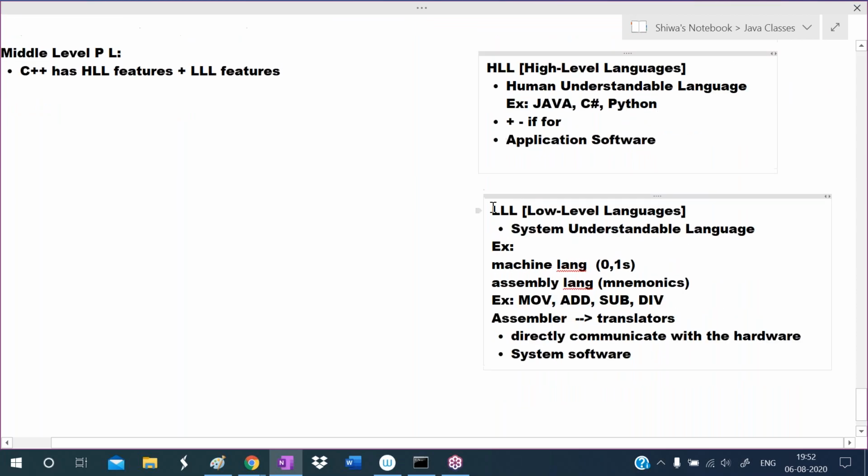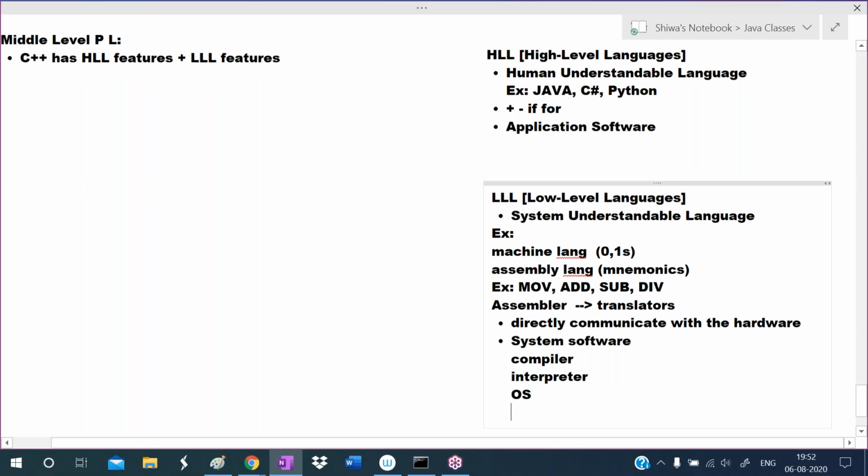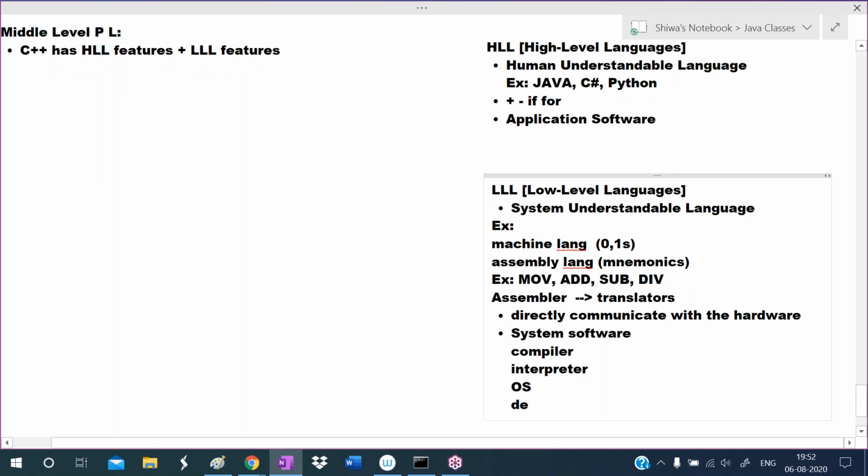So what are the examples for low level languages? Machine language, assembly language. These are used to develop the system software, meaning these are used to develop the compiler. To develop the compiler, we can use assembly language. To develop the interpreter, we use assembly language. We can develop the OS also, the operating system. We can develop device driver software also. So all these are system software examples. These low level languages are suitable to develop system software like compiler, interpreter, operating system, and device driver.